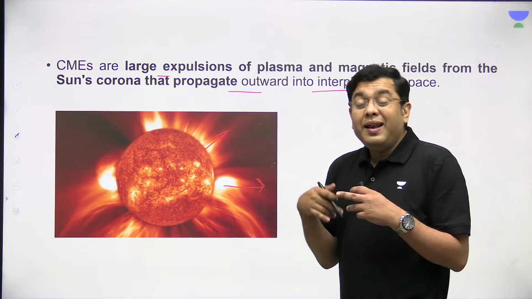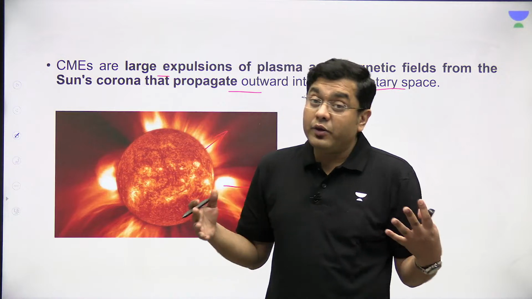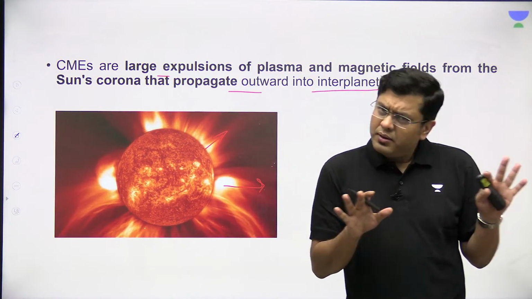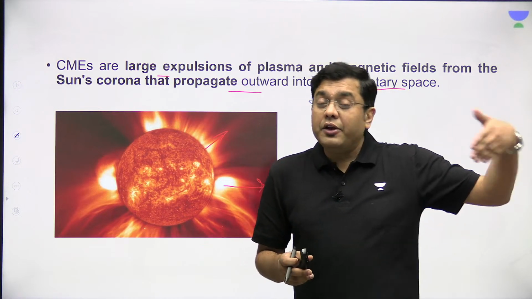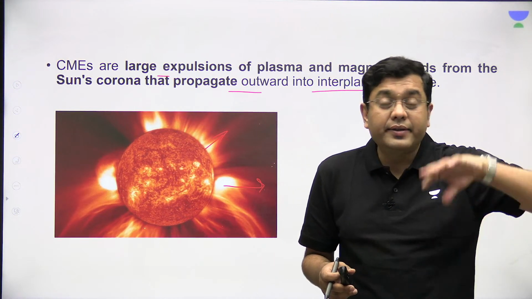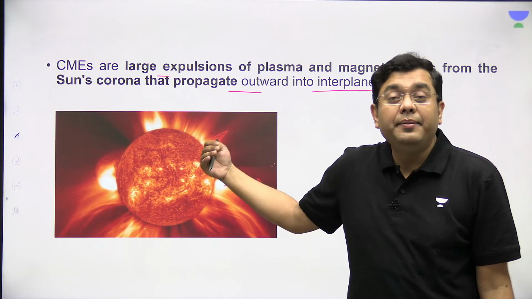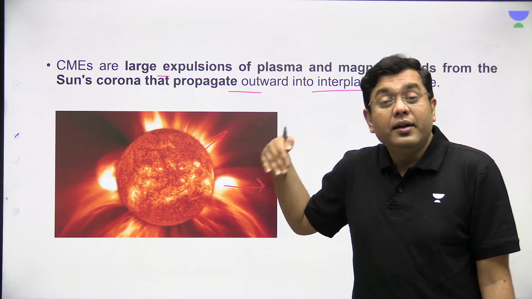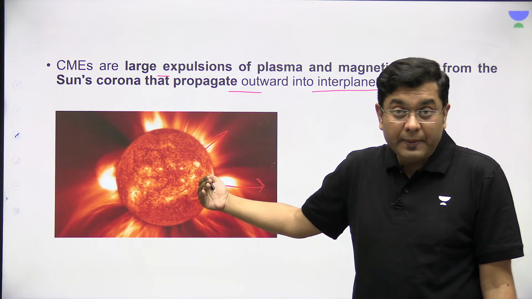Now, unlike solar flares, these do not travel very quickly. They travel at a comparatively leisurely pace. A solar flare can reach from the sun to the planet Earth within a few hours, right? This can sometimes take more than that, sometimes certain days, even weeks.